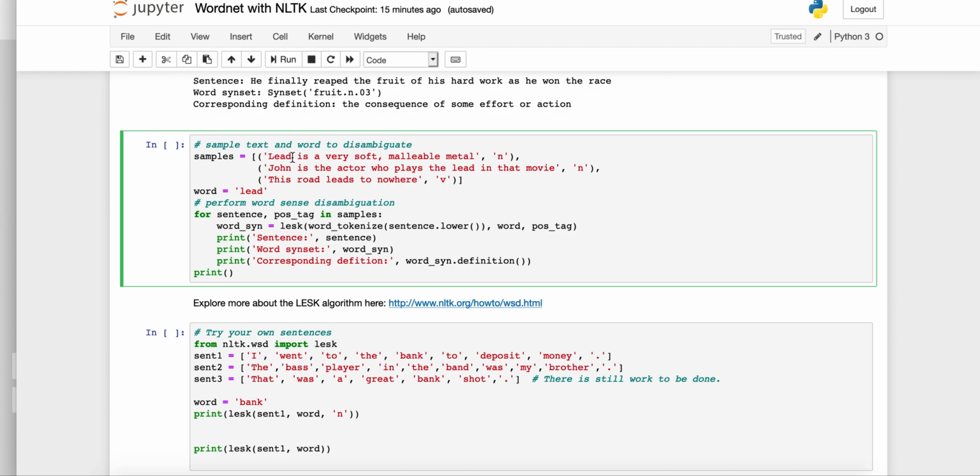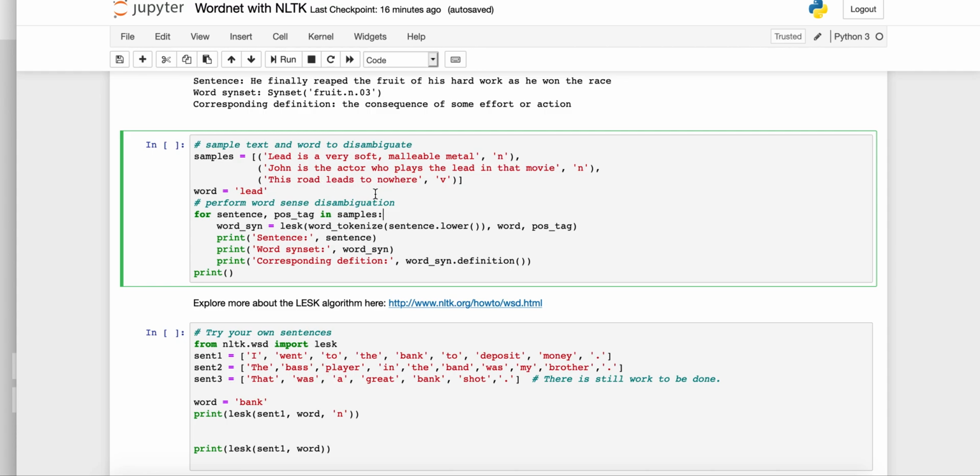Remember that you can run part of speech on a string after it's been tokenized, and so you could feed in this word with the part of speech that's been tagged and get the same effect. But in this case, we're going through each sentence. John is the actor who plays the lead in that movie, so we have lead in the first sentence, lead in the second. They're both nouns, and the third is the road leads to nowhere.